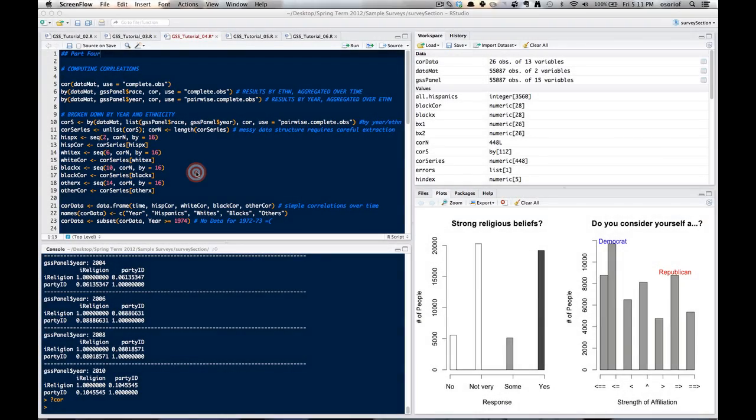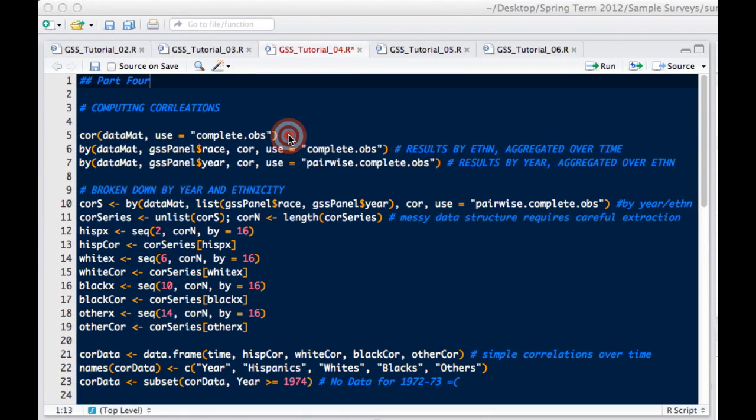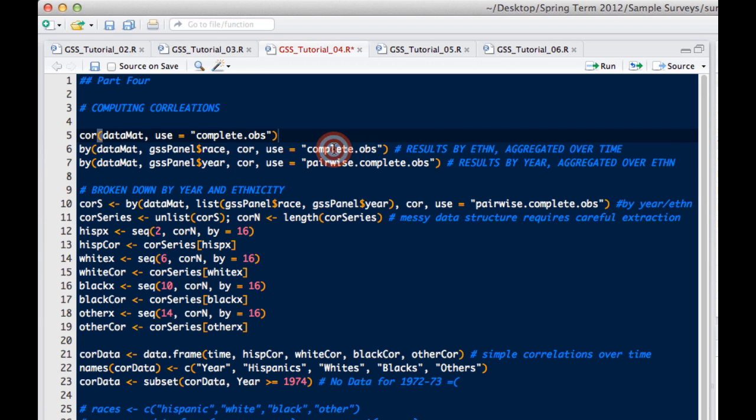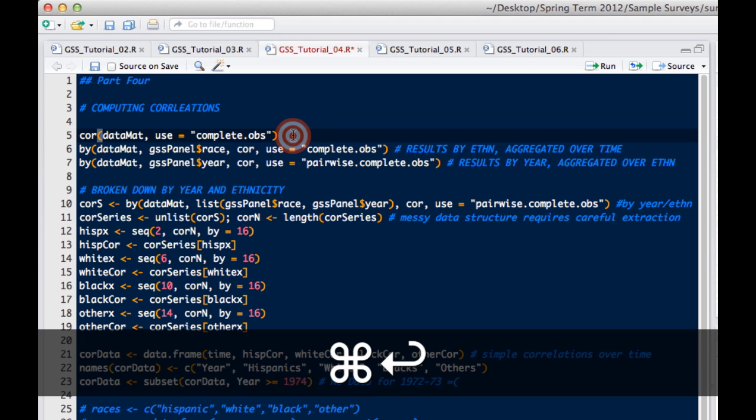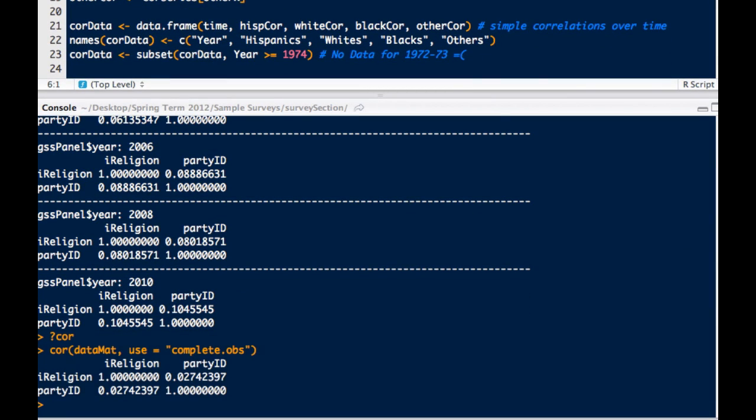So as we get to the meat of the analysis, this is the part where we're going to look at the correlations between our key variables, namely whether or not someone holds strong religious beliefs and how they rate themselves in terms of political party affiliation. First, we're going to look at the overall correlation in order to get an idea of the aggregated relationship between these variables. And it's very straightforward to just use the correlation command on our data set.